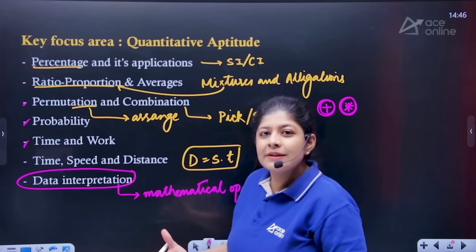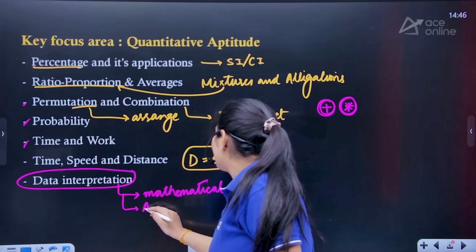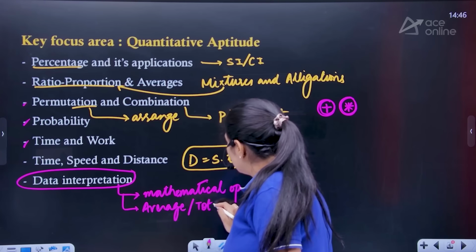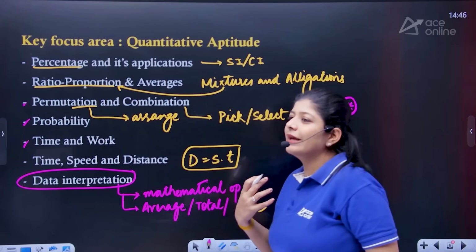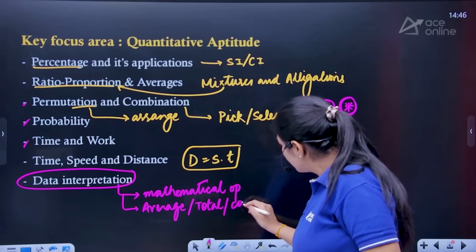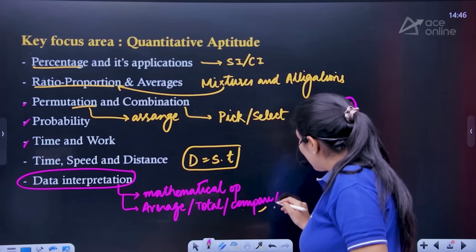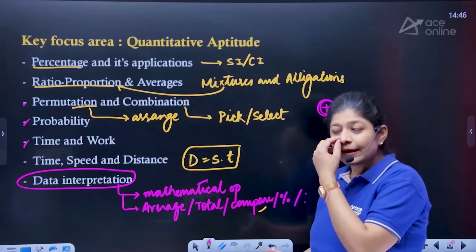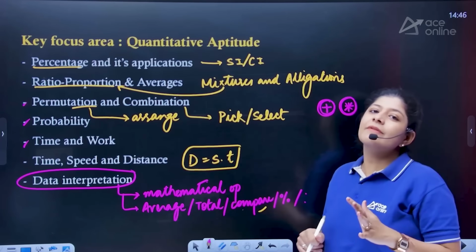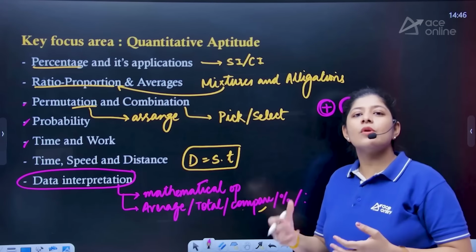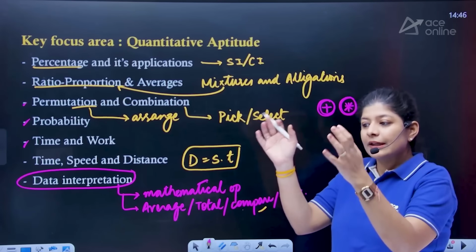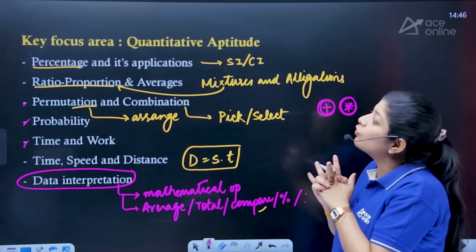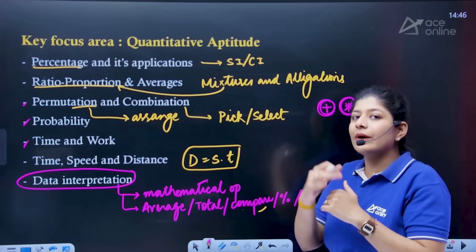Operations on the numbers that we have, or maybe we have to find the average, the total, compare values, find the percentage, or find the ratio and so many other things, right? So data interpretation is ultimately a very easy topic. All we need to do is focus on how to get data from the given figure, table or chart, right? So basically these are the few important topics that we need to focus on in quantitative aptitude.